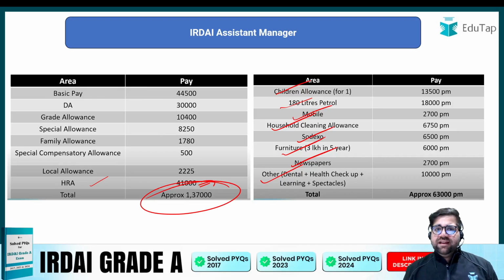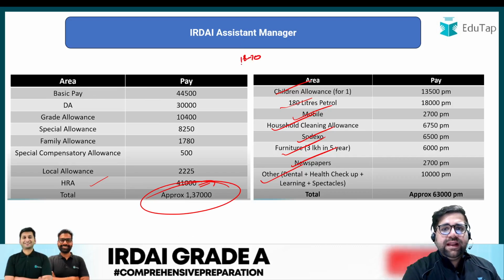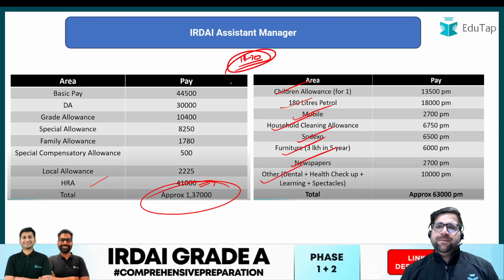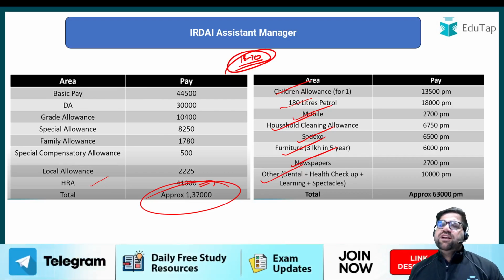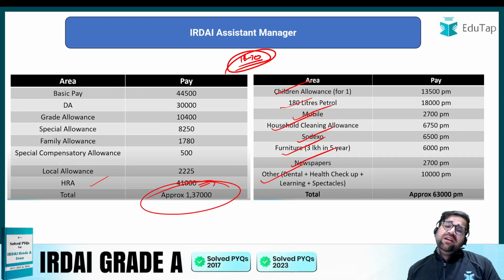If you see, the total CTC of this particular job will somewhere be around 18 to 20 lakhs per annum, and this is just a rough estimate. IRDAI can also give you a total CTC of 21 lakhs per annum. So this is just a rough estimate, and the salary is quite a motivating factor.